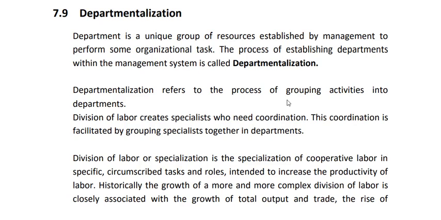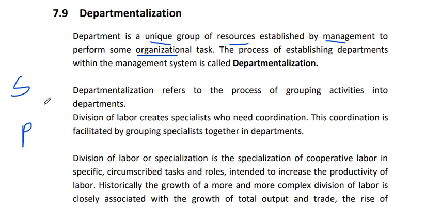We have to discuss the types of departmentalization and different methods of departmentalization. So what is departmentalization? A department is a unique group of resources established by management or top authority to perform some organizational task, let's say a service or a product.